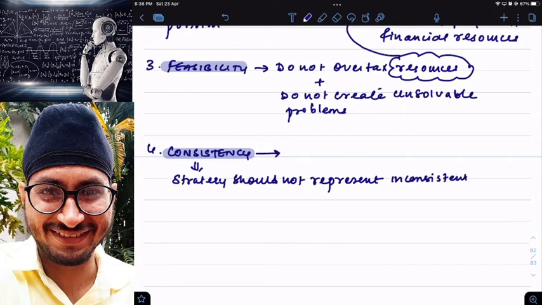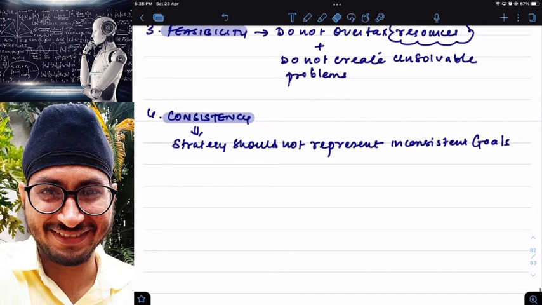Inconsistent means non-compatible, non-achievable. How do I know whether the problems I am facing are because of inconsistency?